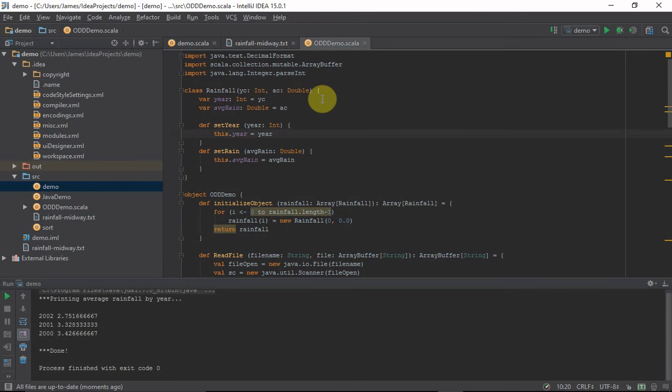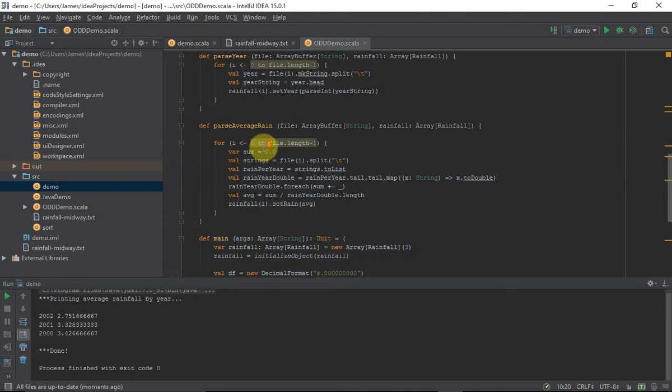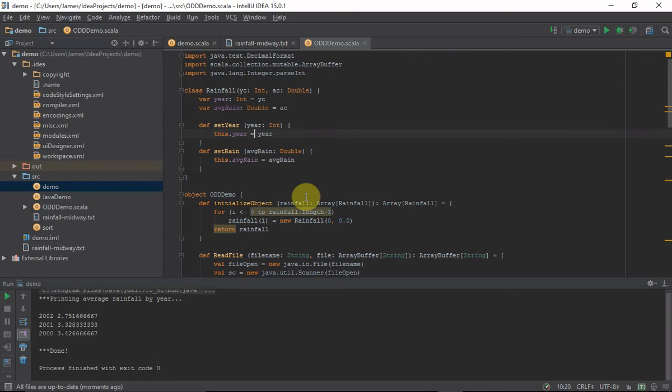And now we'll switch over to the object-oriented design. So with the object-oriented design, I tried to follow a more Java-like approach to solving this problem. I created a class here, and one thing to note in Scala is that they do not use constructors. They actually make the class definition itself the constructor. So I have YC and AC, which I am initializing year and average rain to. And then I have these functions here that set the year and set the rain.